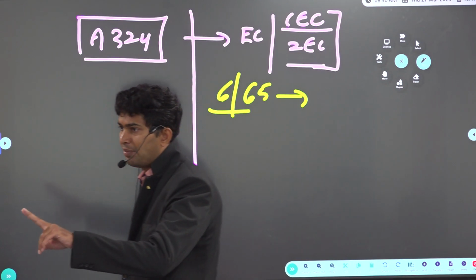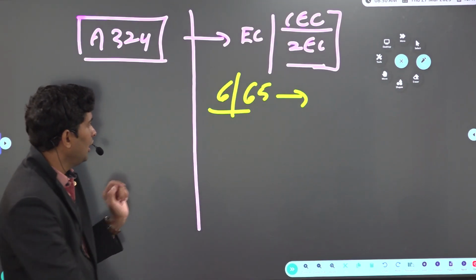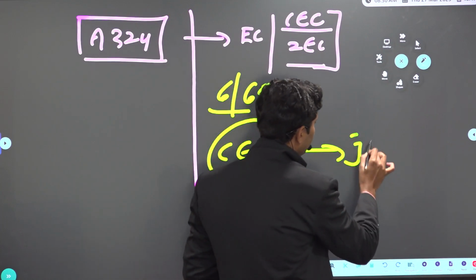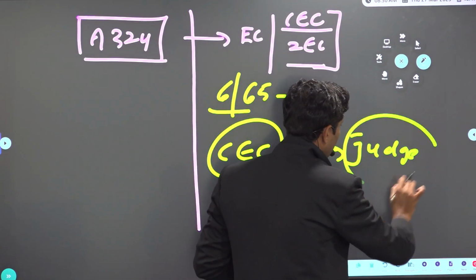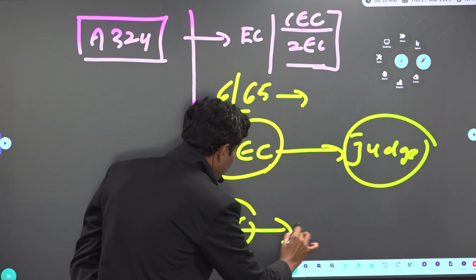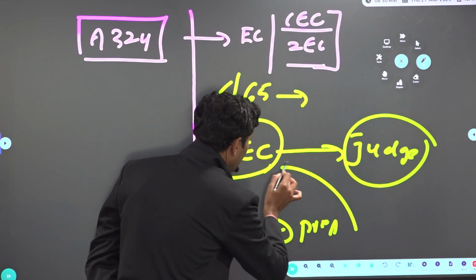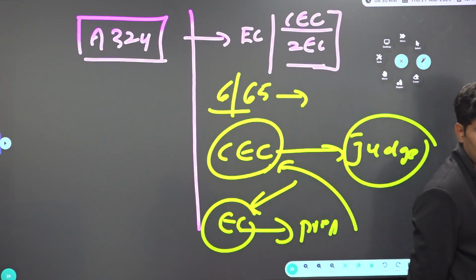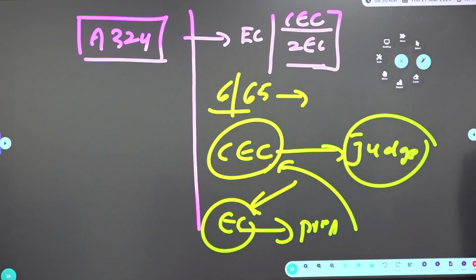Look at the word trap. Be careful. The CEC, chief election commissioner, can be removed on the ground of a judge of the Supreme Court. However, an election commissioner can be removed by the president on the recommendation of the chief election commissioner. Did you understand the meaning? What does it mean?